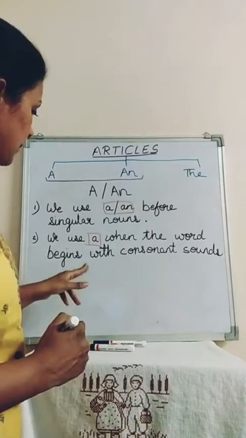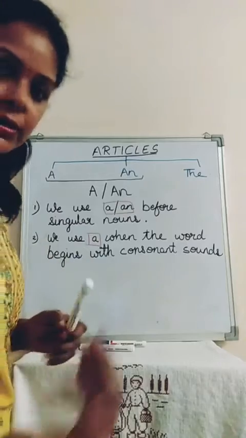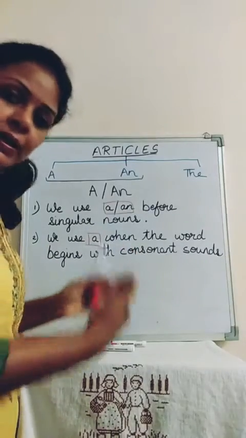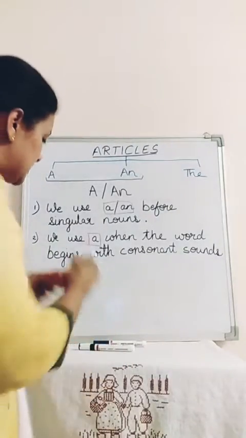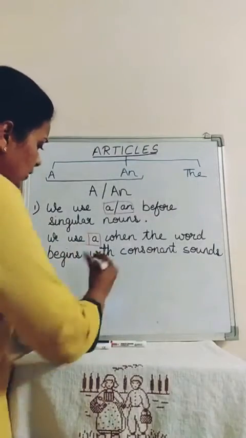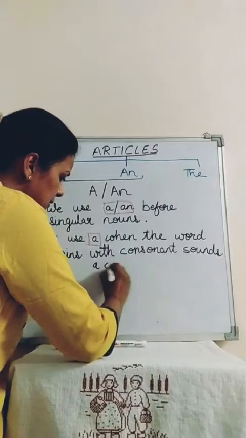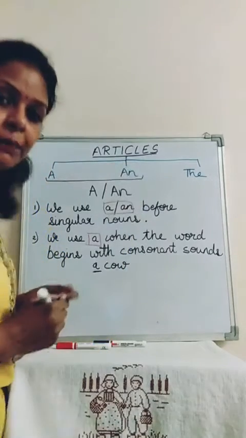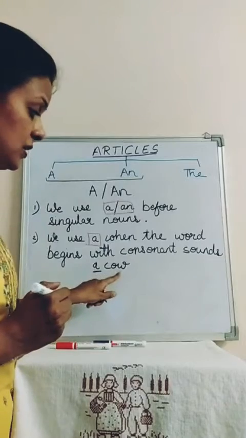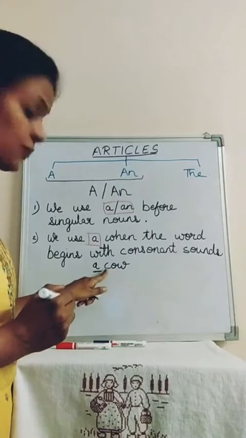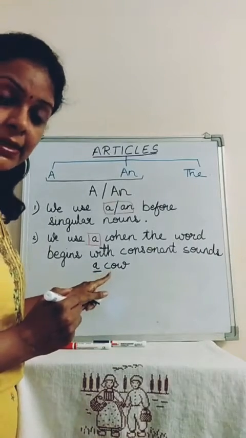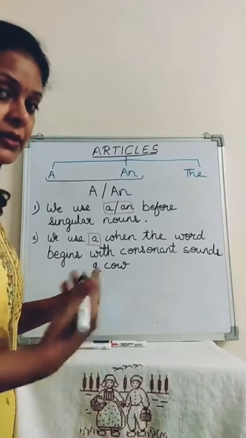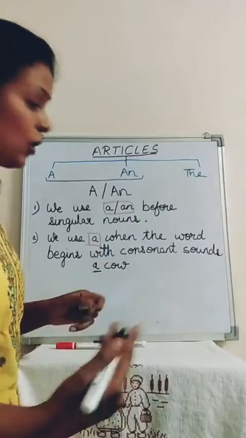Okay? For example, let's say a cow, the example which we have already discussed. So here the article we are placing is a because the word cow begins with C and C is a consonant. Right children? C is a consonant.